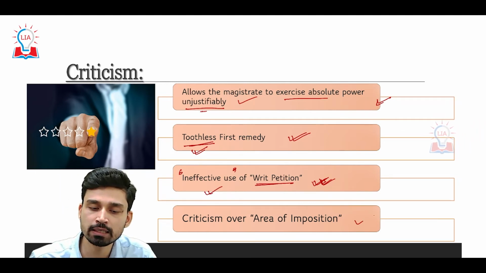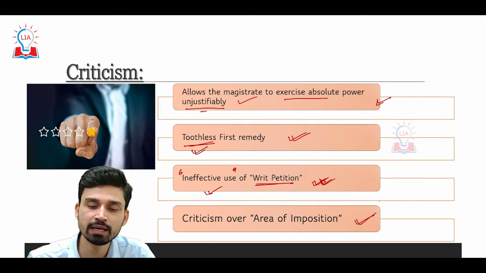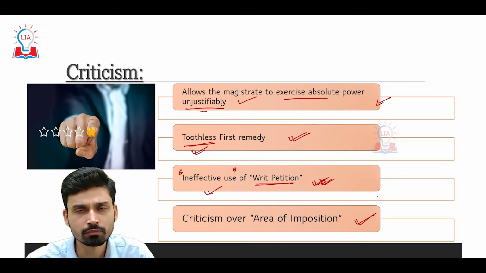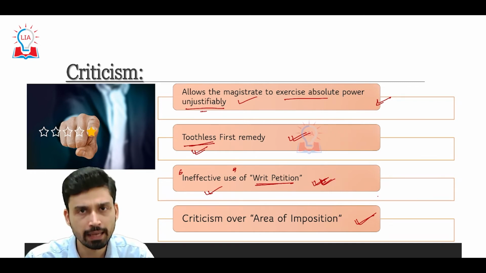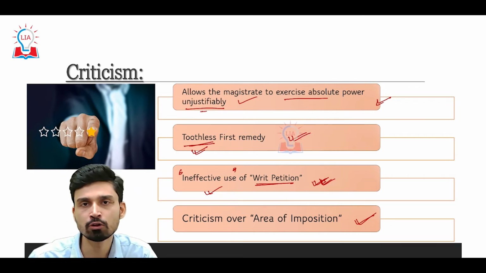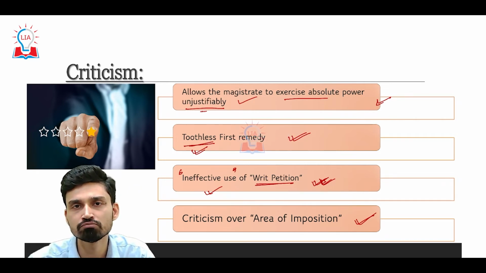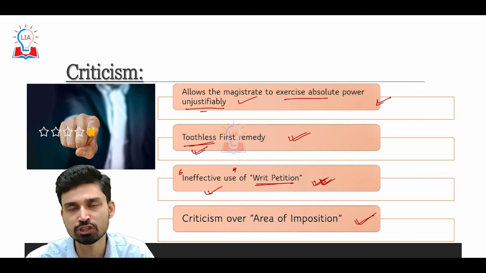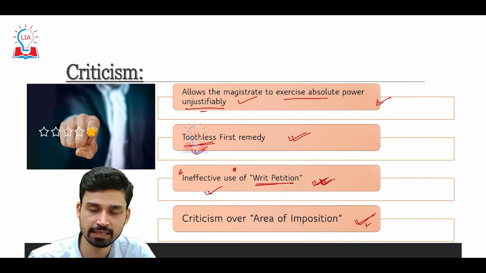And the fourth criticism is over the area of imposition, because many times, as we have seen in earlier cases also, the government imposes section 144 in a very large area despite the possibility of disturbance, or actual disturbance, happening in a very small area. Because the law and order situation, the security situation, varies from place to place, imposing section 144 in a very large district or even in the whole state is criticized.